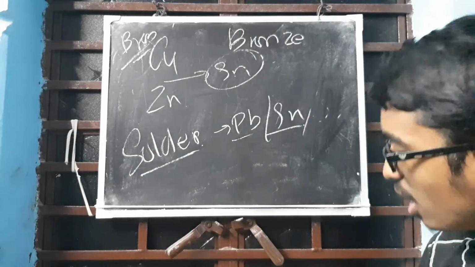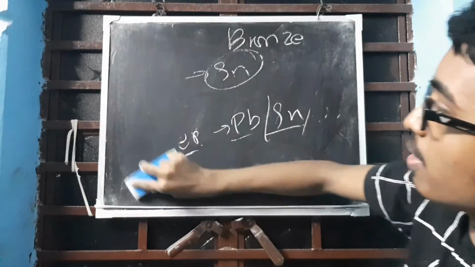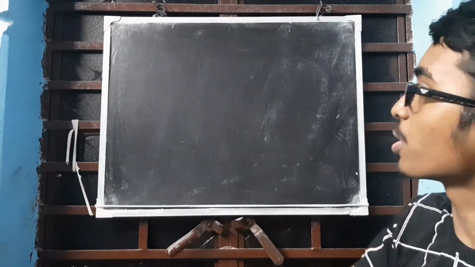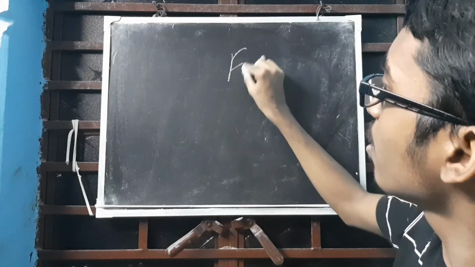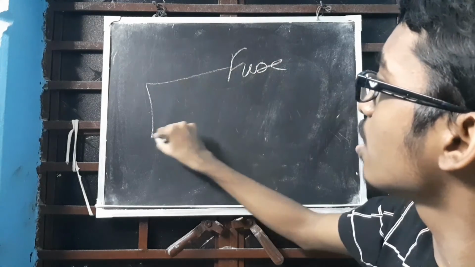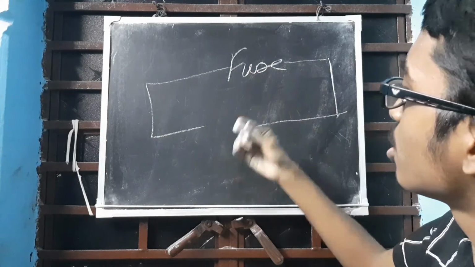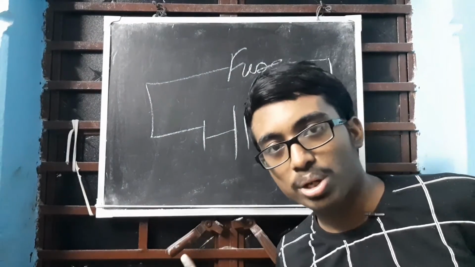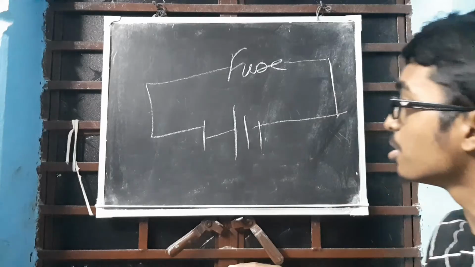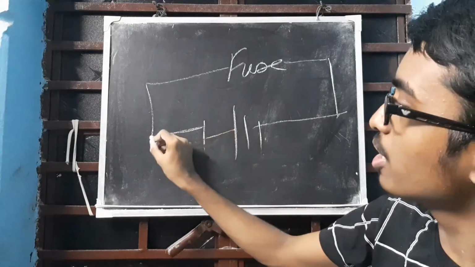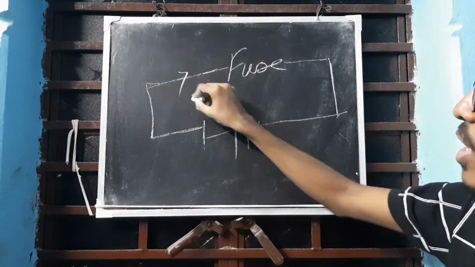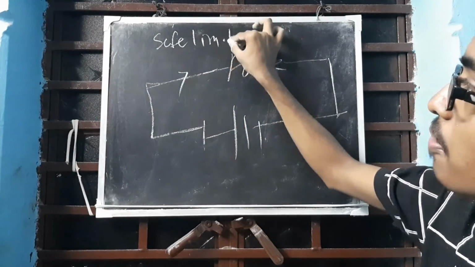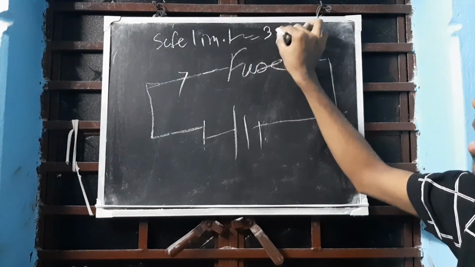Suppose you are using a fuse. I am going into a little bit of physics, but okay. Let's say this is a circuit. I am just drawing a basic circuit. A housing system is definitely not like this, but okay. So you are using a fuse. Current is flowing from here to here to here. Suppose the safe limit for current is, let's take, 30 ampere.